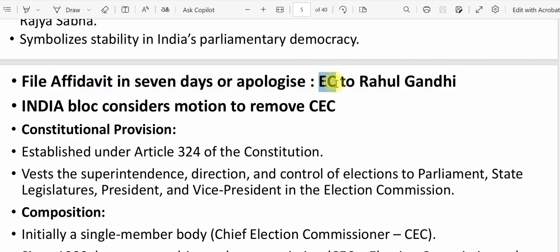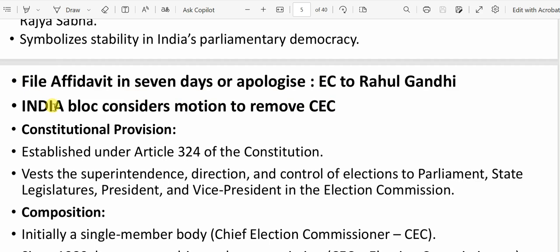Election Commission, only the keyword which you need to understand. And next, under the same news article, there is a news item: India bloc considers motion to remove Chief Election Commissioner. I think this is a different news item, but for different days, as both have Election Commission related things, we have I think made it in the same place.